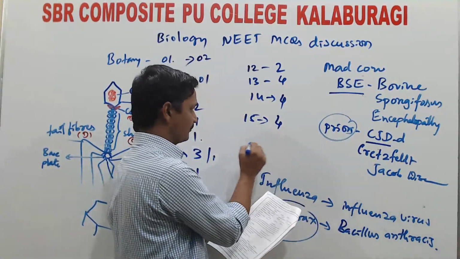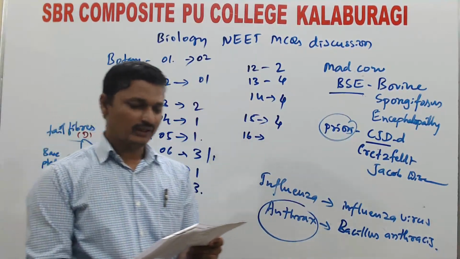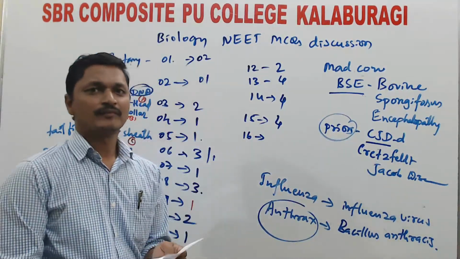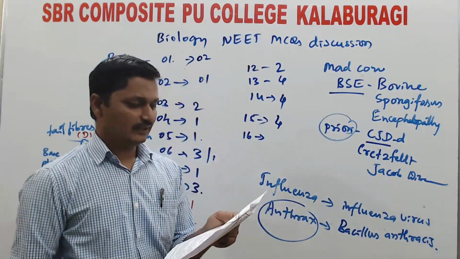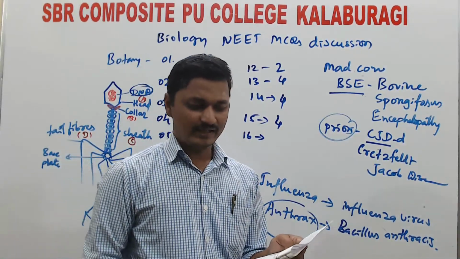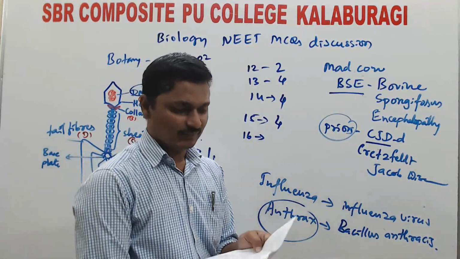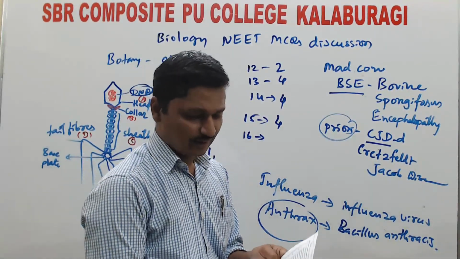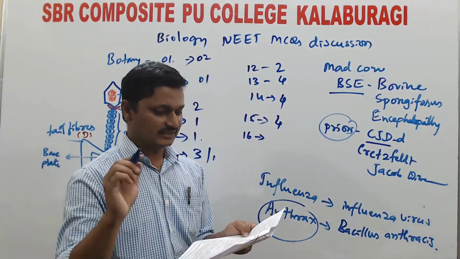Question number 16. Here we are going to analyze some concepts of the viruses. First point, viruses that infect plants have single-stranded RNA, and viruses that infect animals have either single or double-stranded RNA or double-stranded DNA. This statement is correct.